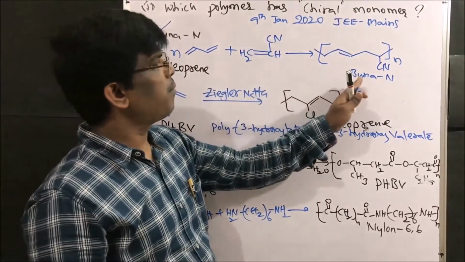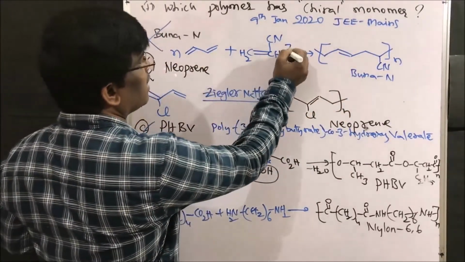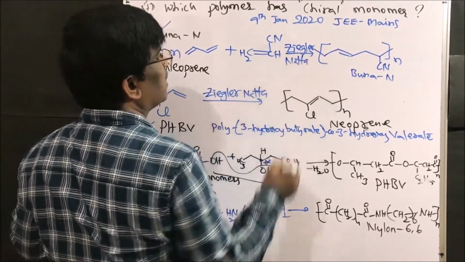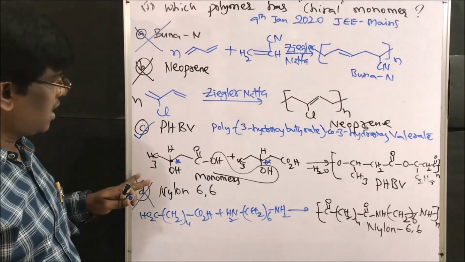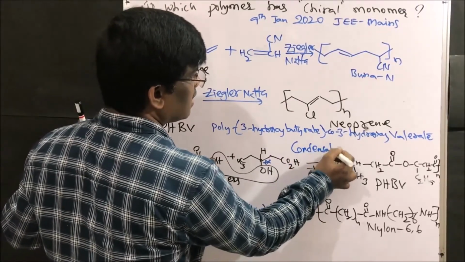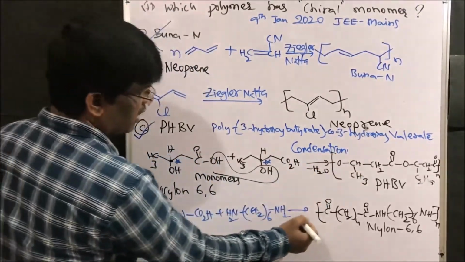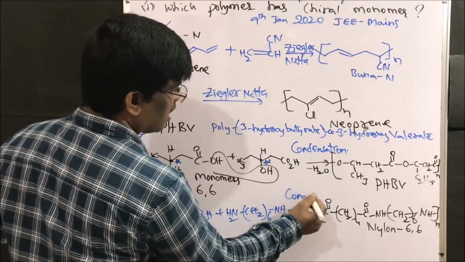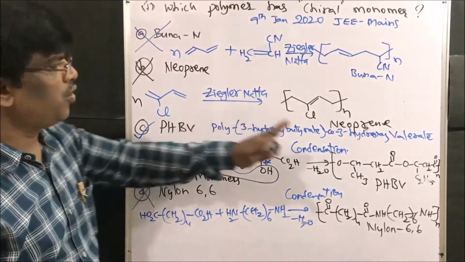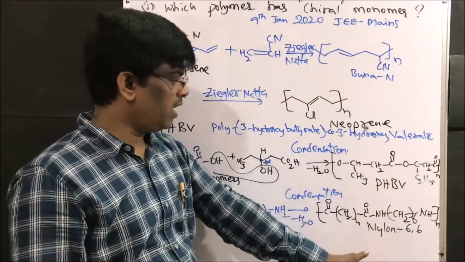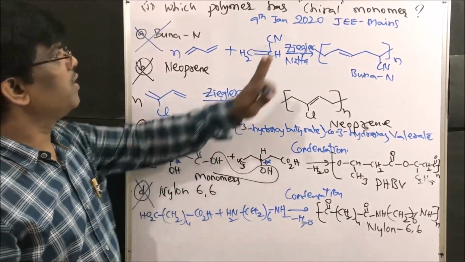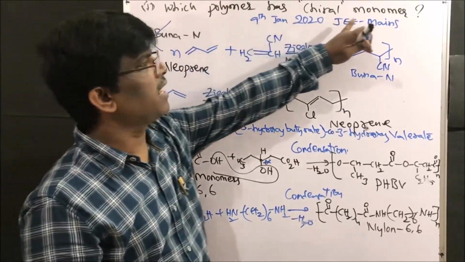So here what is going to happen? Here also Ziegler-Natta. In recent years, all of chemistry is using Ziegler-Natta catalyst, no doubt, right? So Ziegler-Natta catalyst can be used, and this is condensation polymerization. That is why water is going out. Here also minus water. This is also condensation polymerization. This is how all these polymers, Buna N, neoprene, PHBV, nylon 6,6, are prepared by different methods. So the question will be asked in different ways. Which polymer has a chiral monomer?